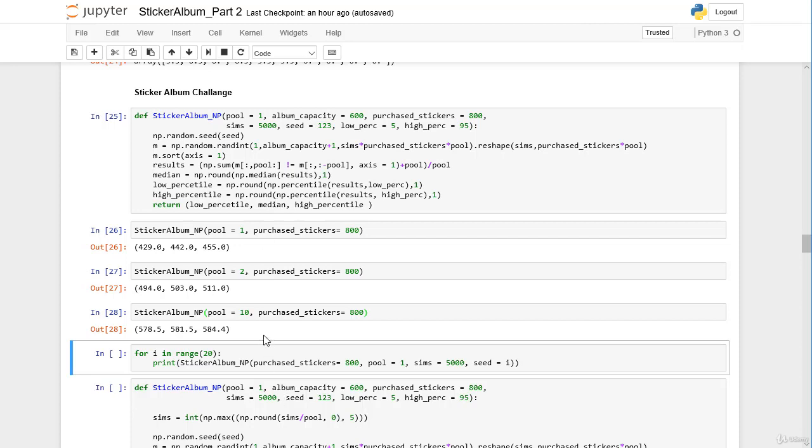What we can do now is change our seed and check how much of our result is actually influenced by randomness. So we set purchase stickers to 800 and we have a pool of 1 and we have 5,000 simulations. And we run the simulation 20 times, each with a different random seed. So let's do this.